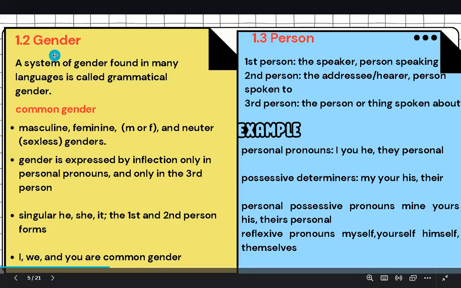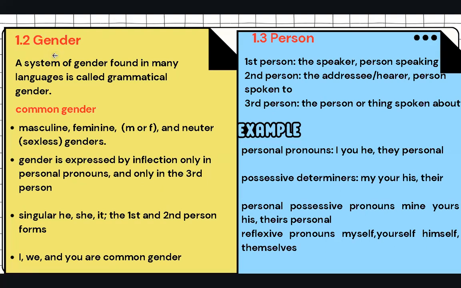And when it comes to gender, a system of gender found in many languages is called grammatical gender: masculine, feminine, and neuter genders. Gender is expressed by inflection only in personal pronouns and only in the third person singular: he, she, it. The first and second person forms, I, we, and you, are common gender.